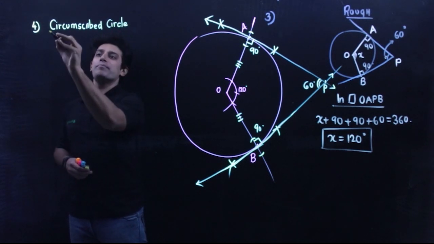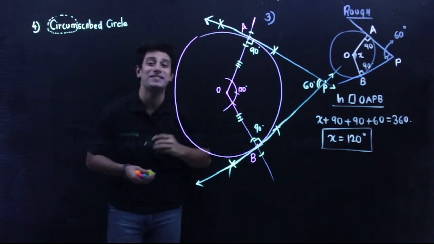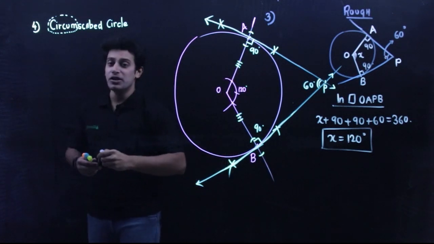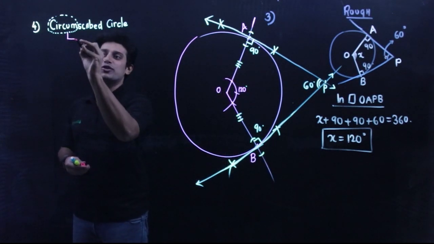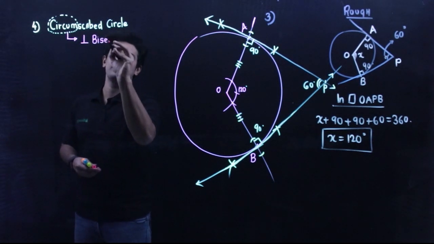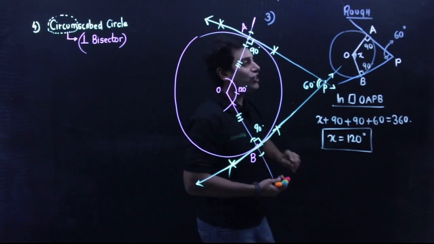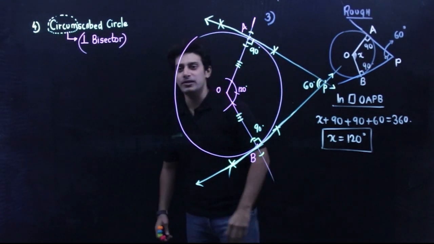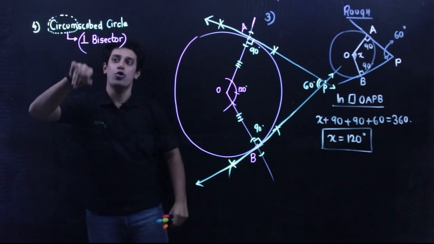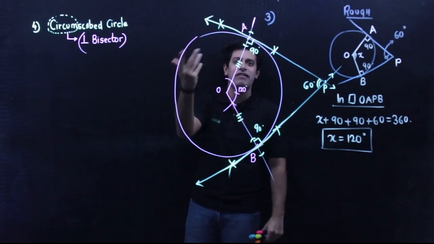And always remember, whenever you come across the word circumscribe or circumcenter or circumradius, circum, we need to focus on perpendicular bisectors. So henceforth, whenever there is a word circumscribed circle, remember it is always associated with perpendicular bisector. What do you mean by that? Wait, I'm coming to it, where have I taught you?